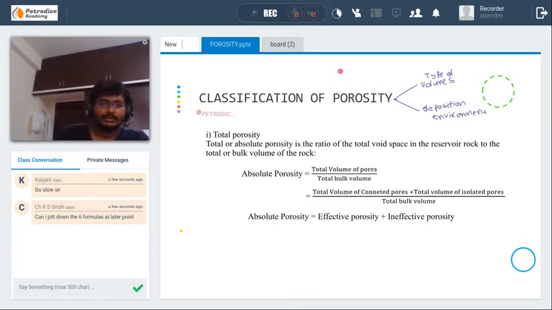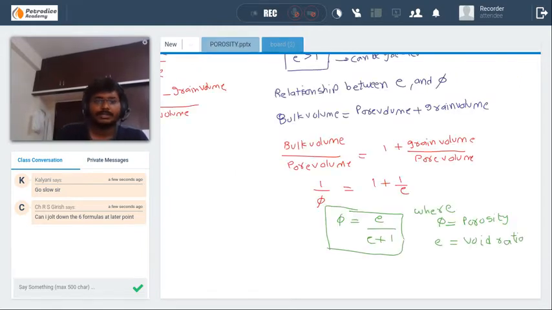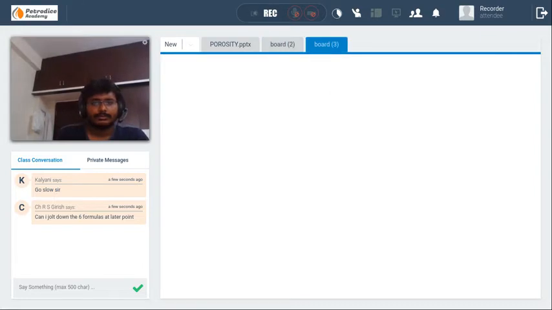Firstly, this classification A is based on volumes. Based on volumes, there are 3 types of porosity. I'll write it on the board.